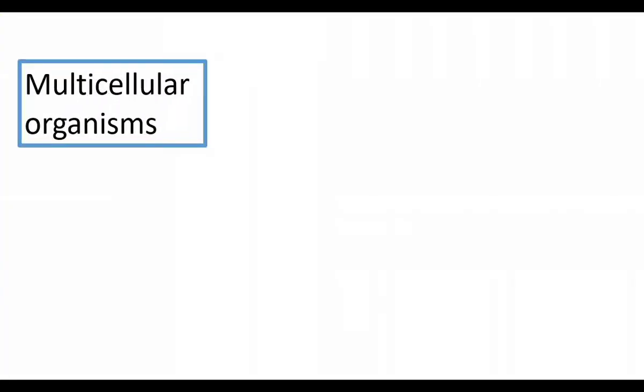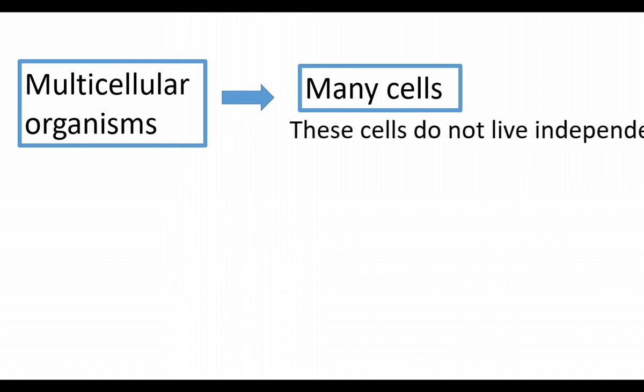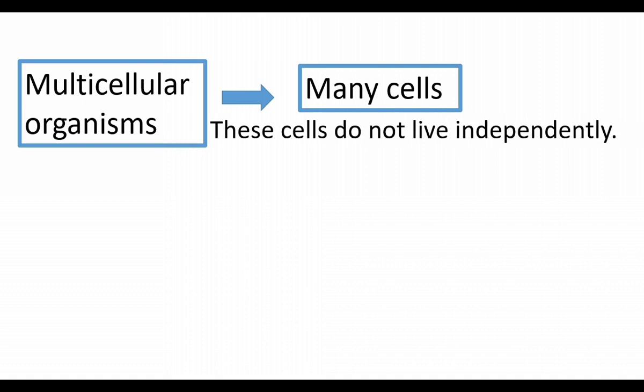Multicellular organisms are made up of many cells. These cells cannot live alone. The cells of multicellular organisms do not live independently. They have to join together. Otherwise, they cannot live.